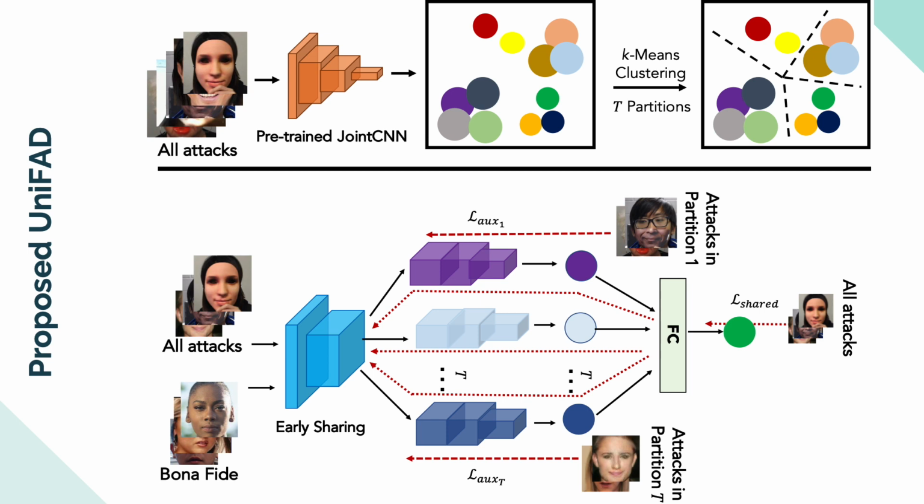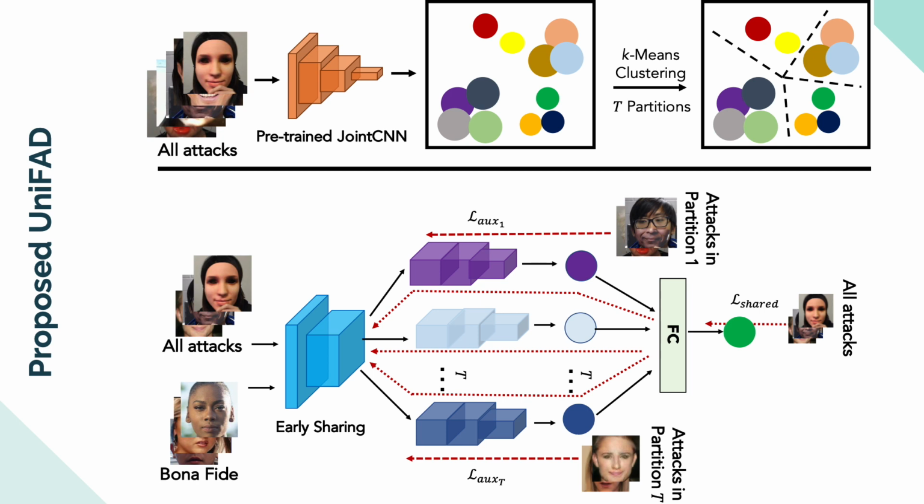The first question to ask is, how do we automatically construct these auxiliary tasks? One way to do that is to train separate binary joint CNN on each attack type. However, such partitioning massively increases computational burden because now we have to train and test 25 different joint CNNs. Other partitioning methods, such as randomly partitioning, are likely to cluster uncorrelated attacks, leading to the same problem as the joint CNN in the first place.